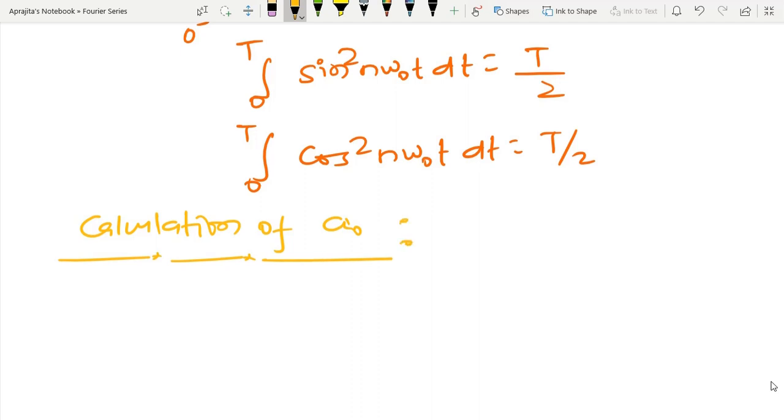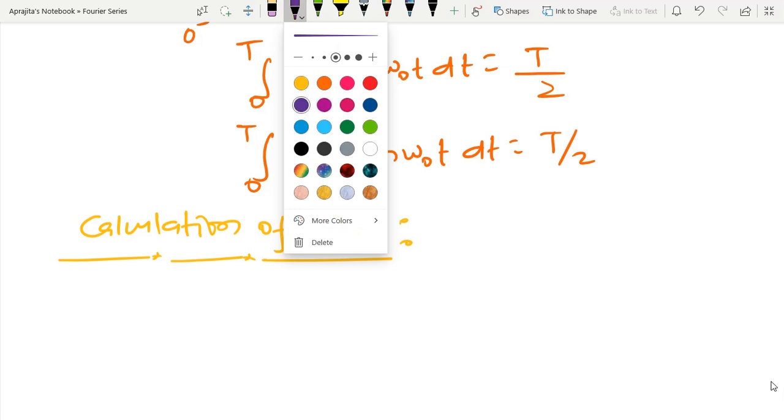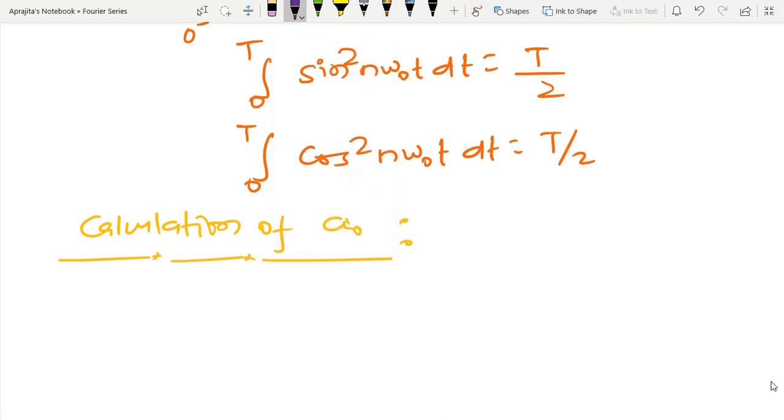So in order to calculate a0, I am going to take the integral over one period, because f(t) is a periodic function, I am assuming.